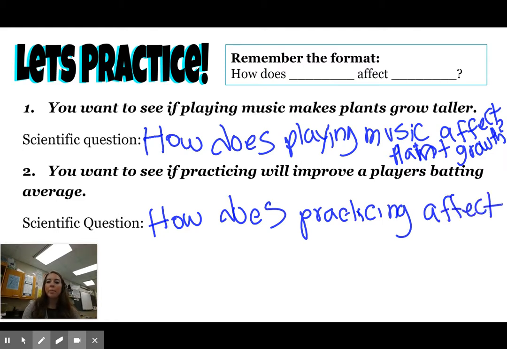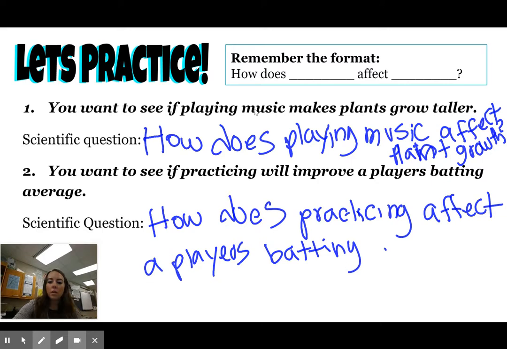And we wanted to look at batting average. So we'll put a player's batting average. It's a little hard to write on the screen, so bear with me there.